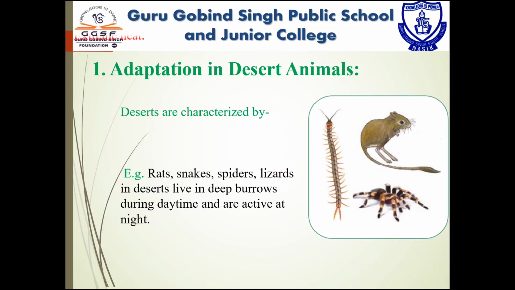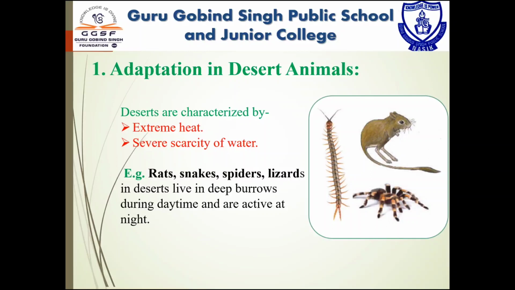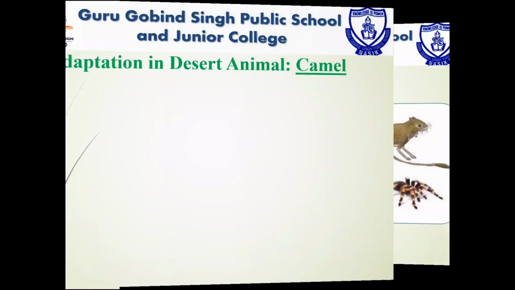Deserts are characterized by extreme heat and severe scarcity of water. Hence, desert animals have a thick skin to prevent loss of water from the body. Rats, snakes, spiders, lizards in the desert live in deep burrows during the daytime and are active at night. To understand more about desert animals, we will consider the example of the camel.